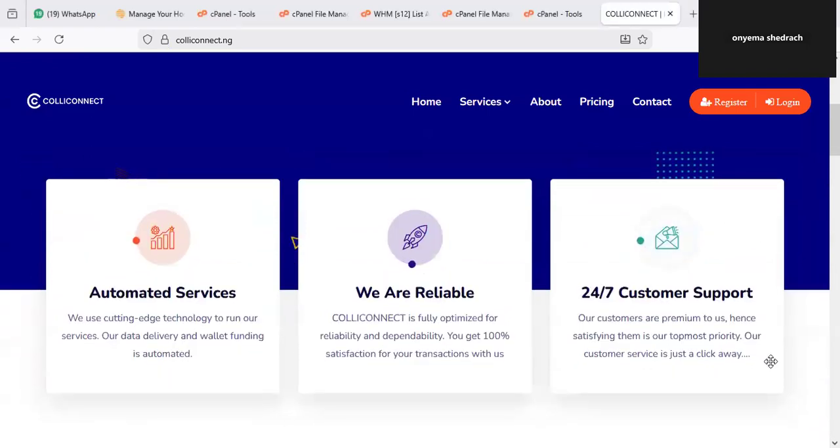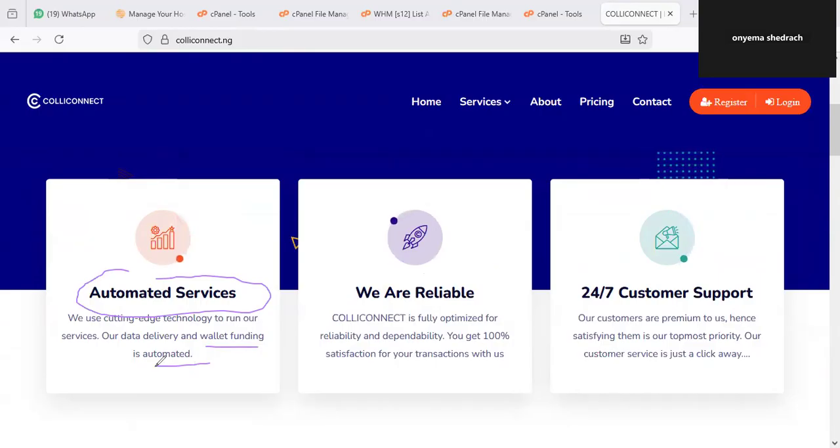Okay, so one of them is automation. Every service on Colliconnect is 100% automated. They use cutting edge technology to run their services. That includes wallet funding, which I'm going to be looking at in this training. Everything is automated, even buying the product itself.